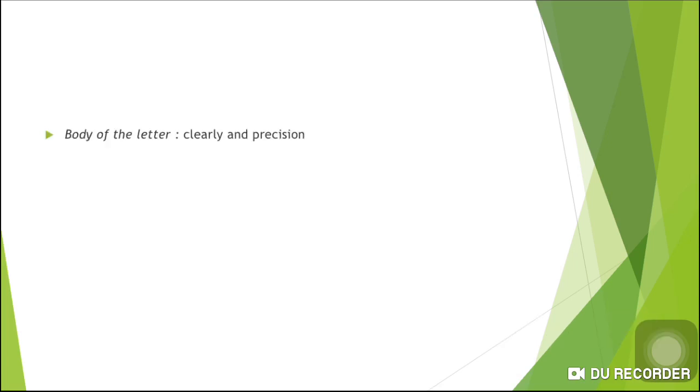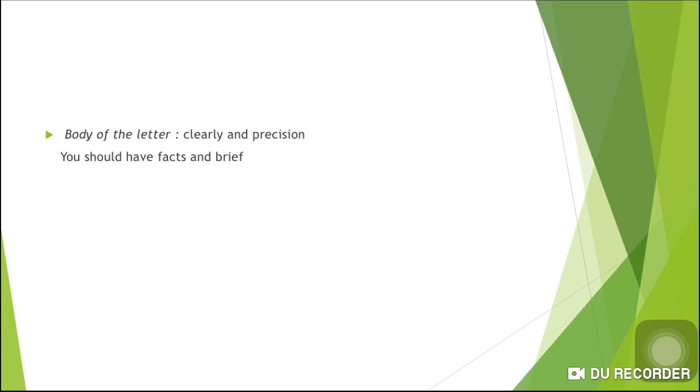Next step is the body of the letter. It should be clear and precise, should have the facts and be brief, as we compare to the official or formal and informal letter writing. In the informal letter, we write to friends or a near or dear person.